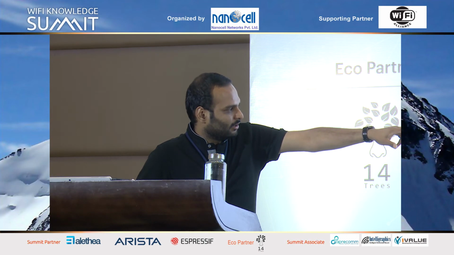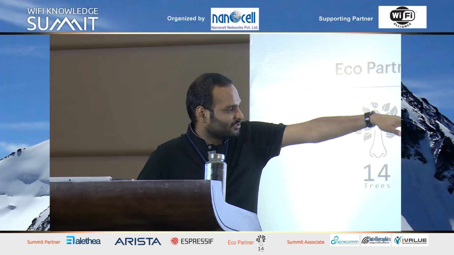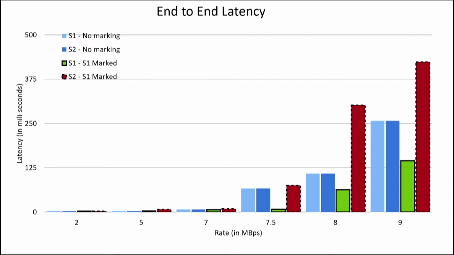On the right hand side, see the difference between the green and the red one. Green is sender 1 and red is sender 2, and the green one's packets are marked. The marked packets have very low latency compared to the unmarked packets.